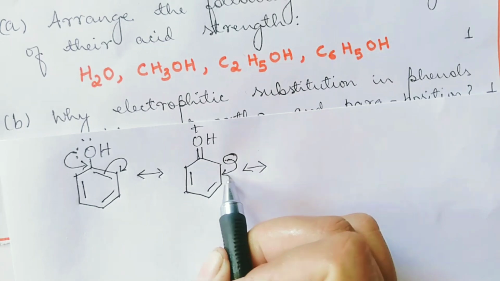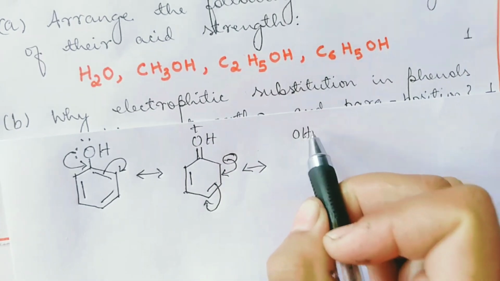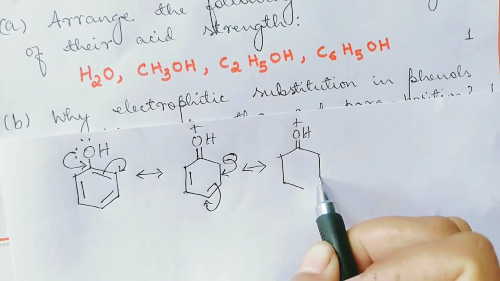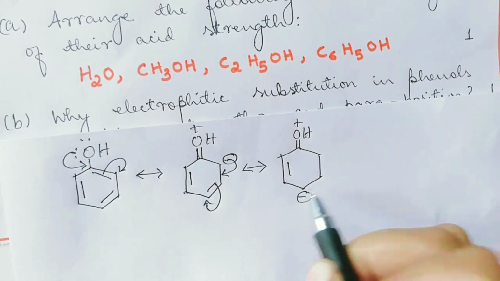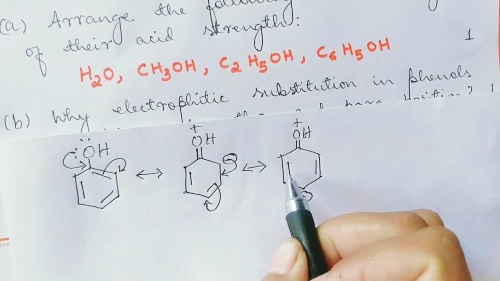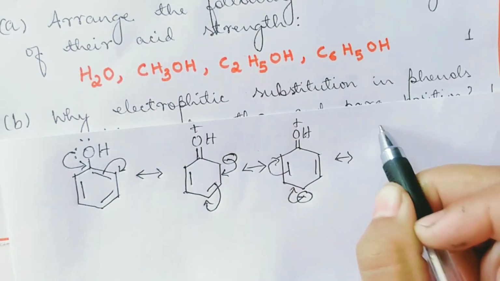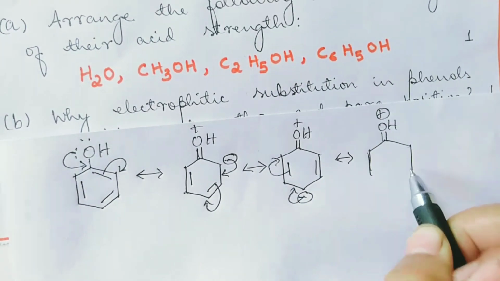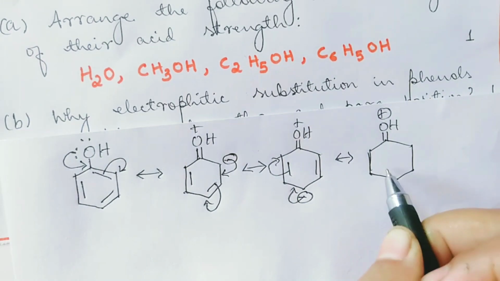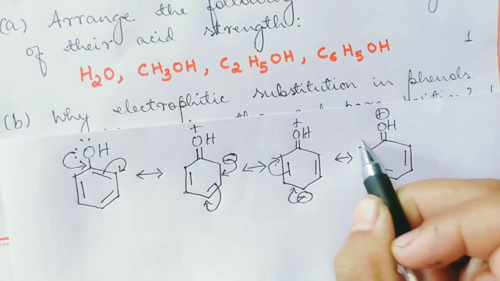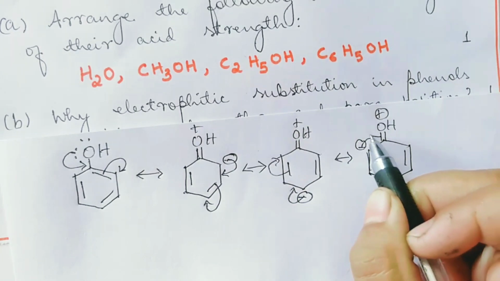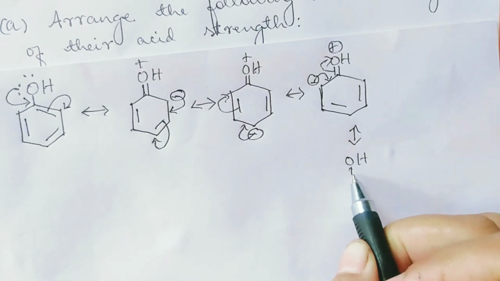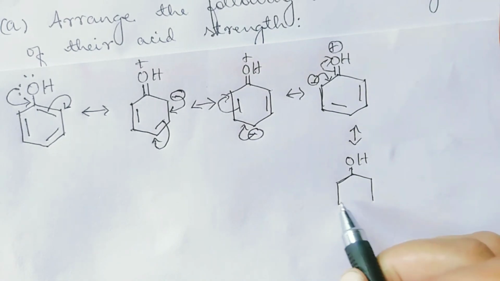Again, this one comes here, this one goes here. Again, this one comes here, this one goes here. Again, this one comes here, this one goes back here. So you have this. These are the resonating structures of phenol.